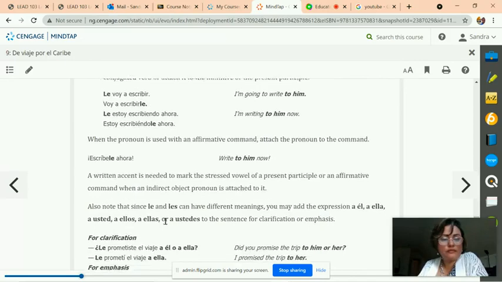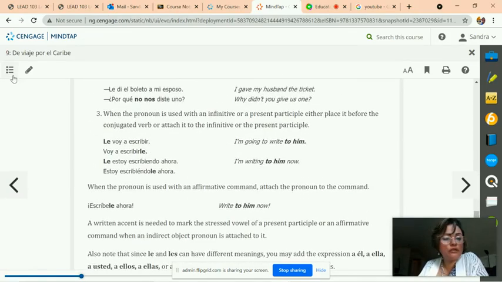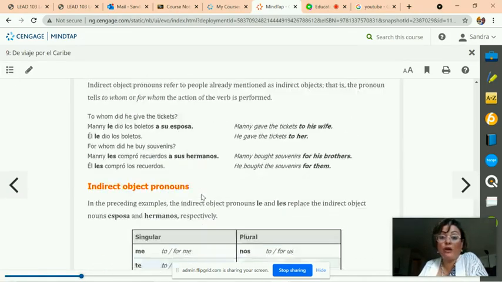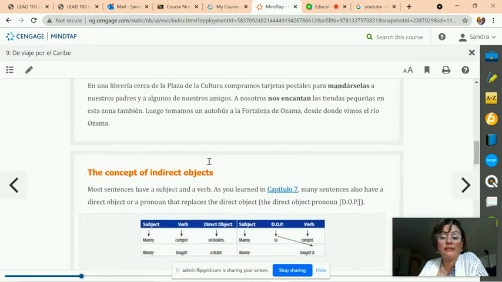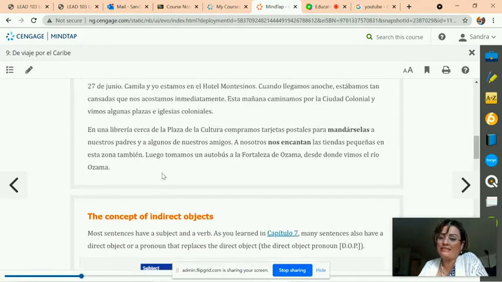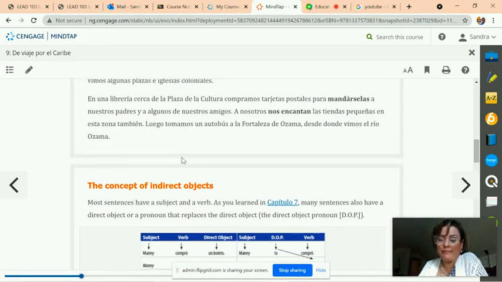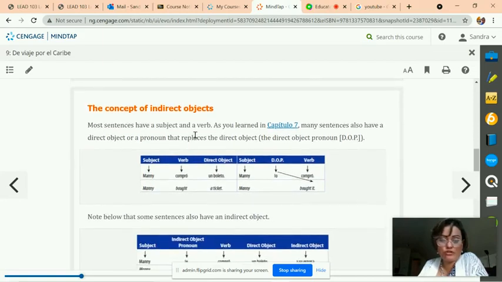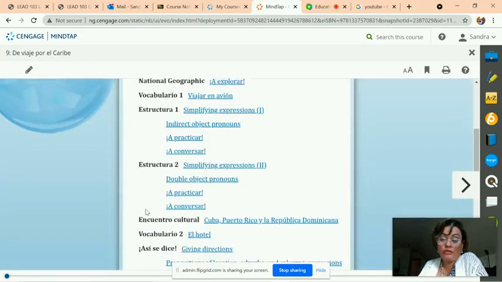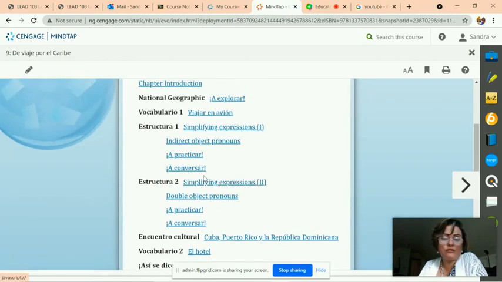So these pronouns are easy to learn if you understand what they are and how to use them, how to replace, or where to place them in the sentence. So those instructions are here in the textbook. You need to make sure you make note on that so you understand them.